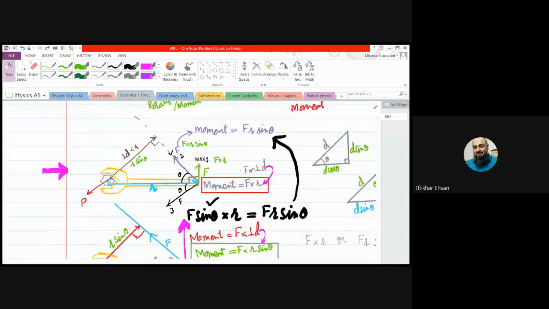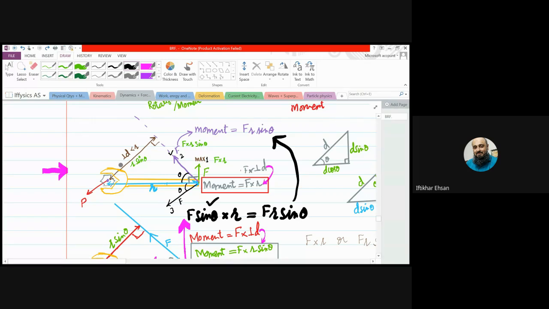Okay. Now, I'm repeating: at position or direction one, the force was acting perpendicular to the distance. So the moment was F times r. But when the force is acting at some angle, then the perpendicular distance is lesser than before. That makes the turning effect lesser. So what will be the formula?